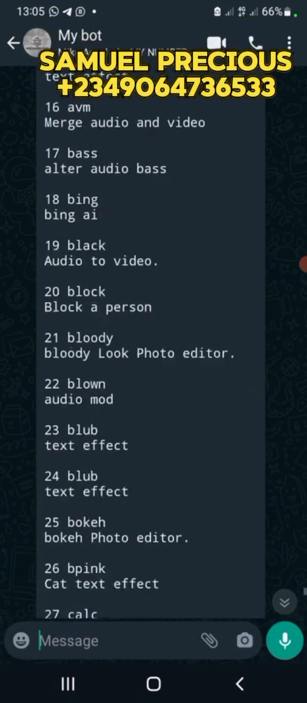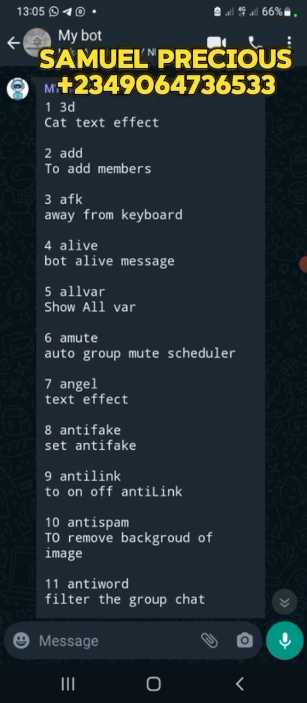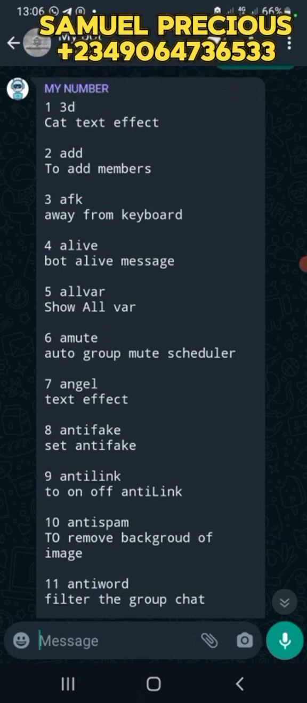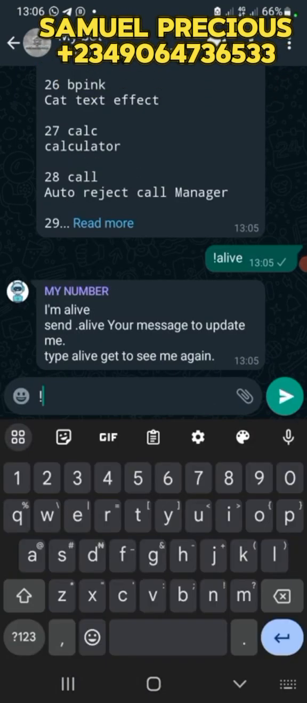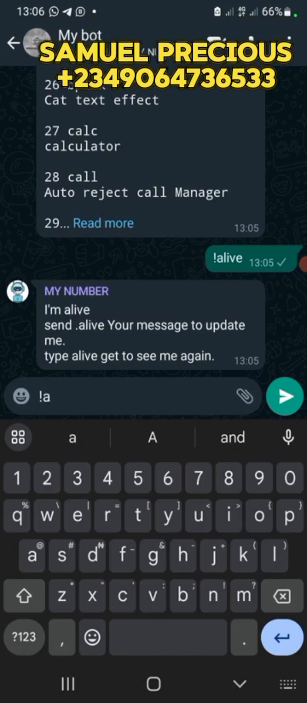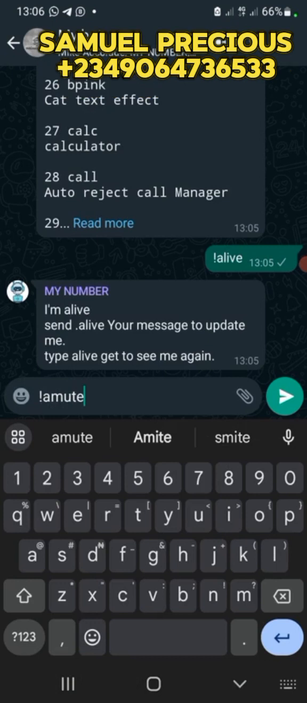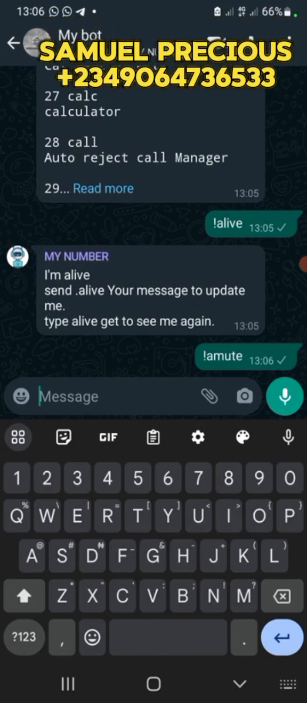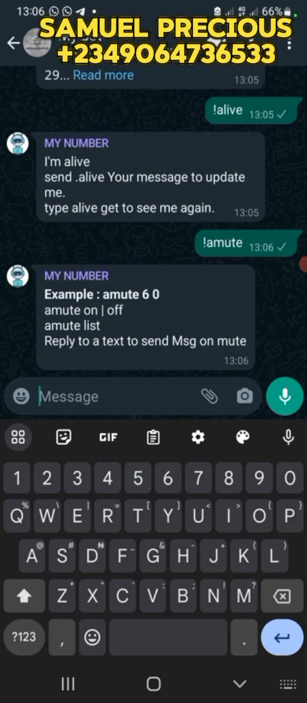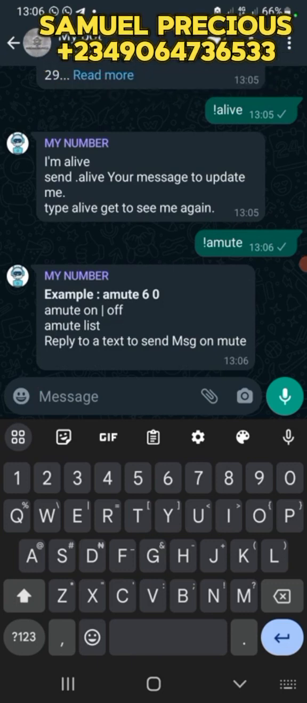Next, amute means auto mute, to auto mute a group. So you just say amute. There are some things you have to include, but let's send this and see what will happen. Can you see? It gives you examples: .amute 60 min, .amute on, .amute off.